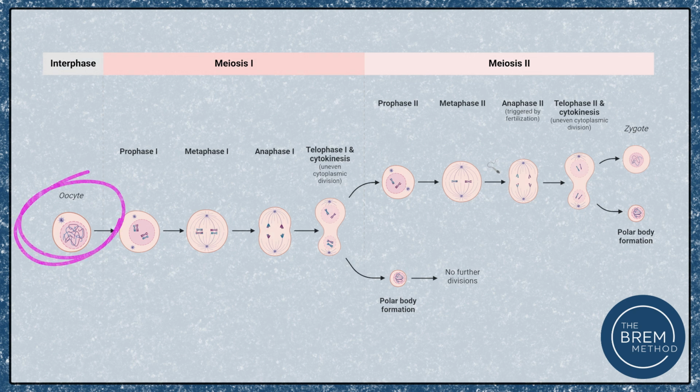So in humans, an interesting component of the female reproductive cycle is that we're actually born with all of the primary oocytes that we're going to have in our lifespan. This happens at about 18 to 22 weeks in the prenatal phase, and our ovaries develop the primary oocytes. So this is our 2N, these are our diploid cells, and they are arrested or frozen in prophase 1 of meiosis. So when we're born, we have a bunch of these primary oocytes that are frozen. They're not progressing through meiosis at this stage. They're still diploid, but they're ready to go.